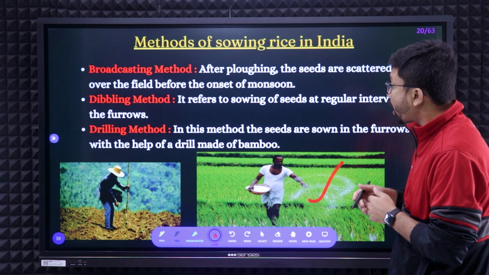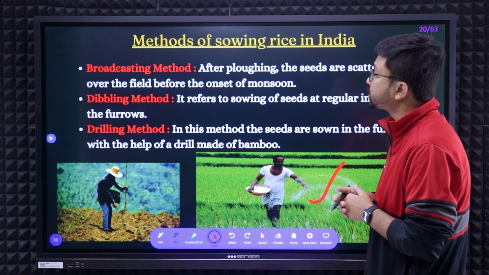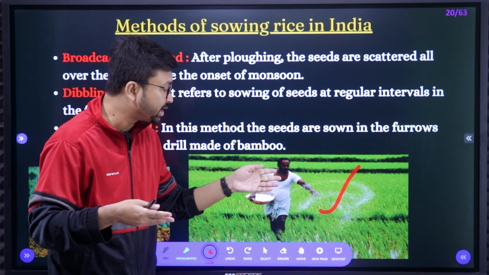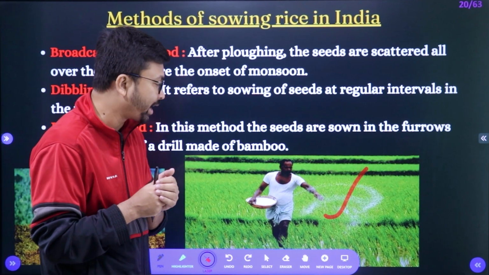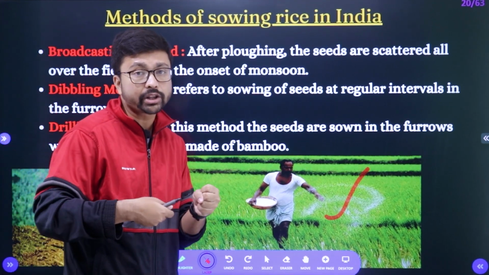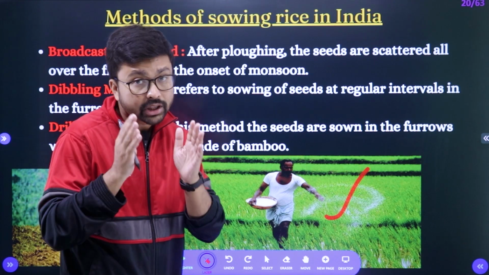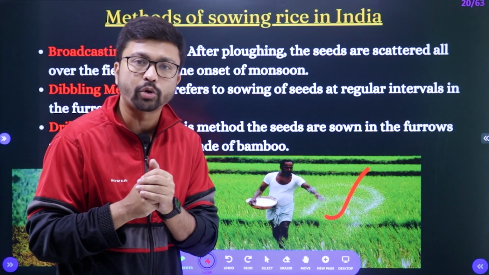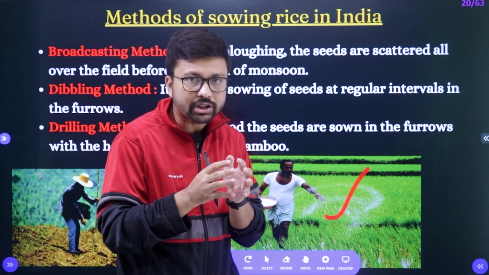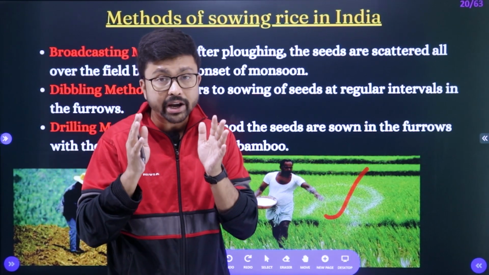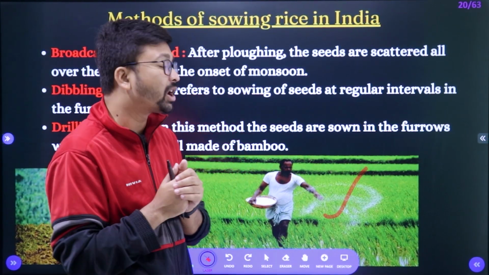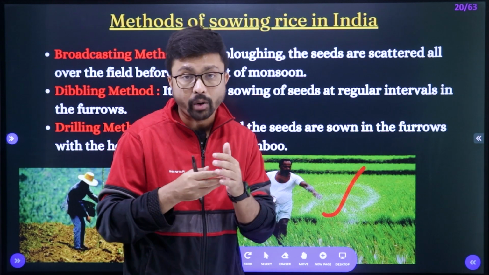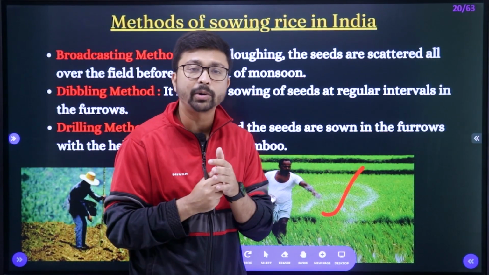Here you need to focus on how the seeds are given to the agricultural field. The farmers take the seeds and throw them haphazardly in the field after preparing the land. Here there is a problem. When they throw the seeds haphazardly, there is no even distribution. As a result, not all the seeds grow properly. Somewhere they are very close, somewhere far from each other. So proper land utilization does not happen. Where it is congested, the crops will not be healthy, and where there is enough gap, there is a loss of land.